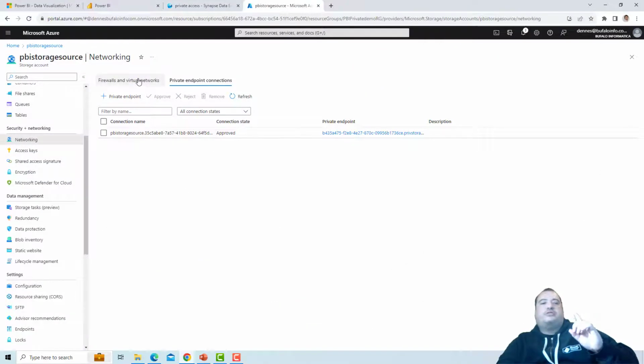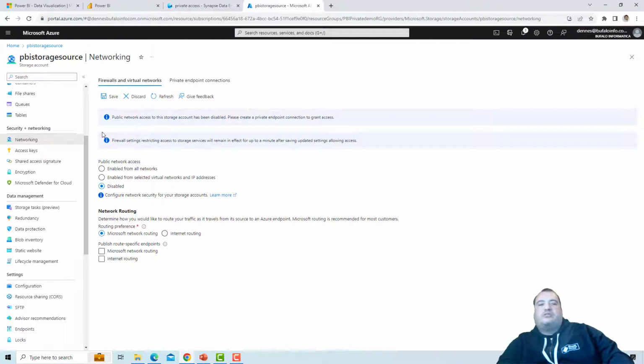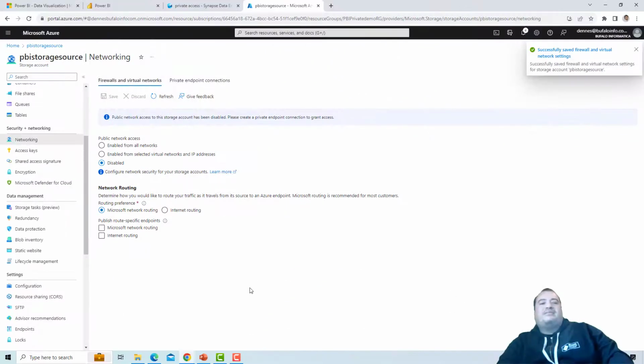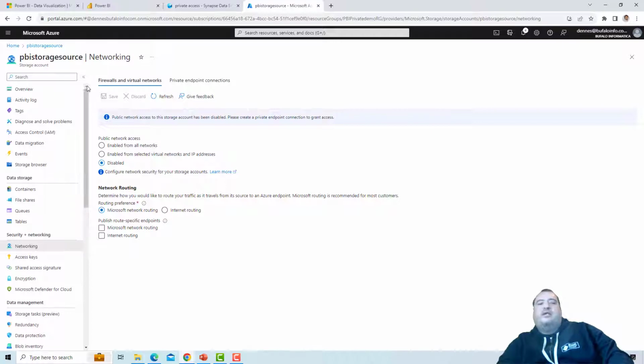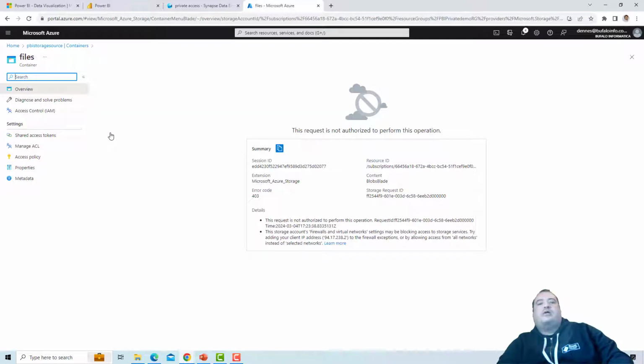Our storage is still public. So now to prove that the private endpoint is being used, I will disable public access for this storage. Save. By disabling public access to this storage, this means that not even me on the Azure portal can access the data of this storage. Let's try. Containers, files, and I have an error. I'm not authorized to access the data of this storage because the public access is disabled.